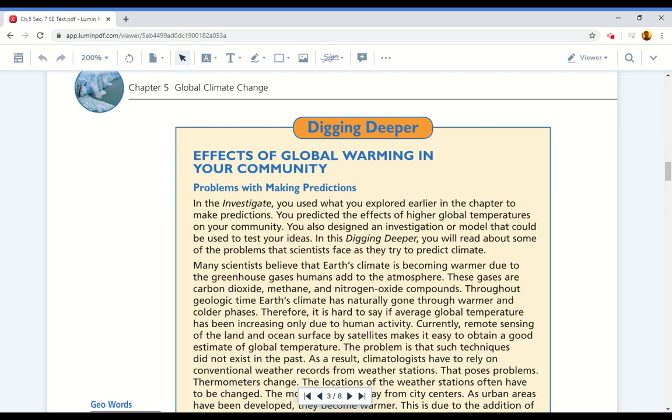Section 7. How might global warming affect your community? Digging deeper. Effects of global warming in your community.